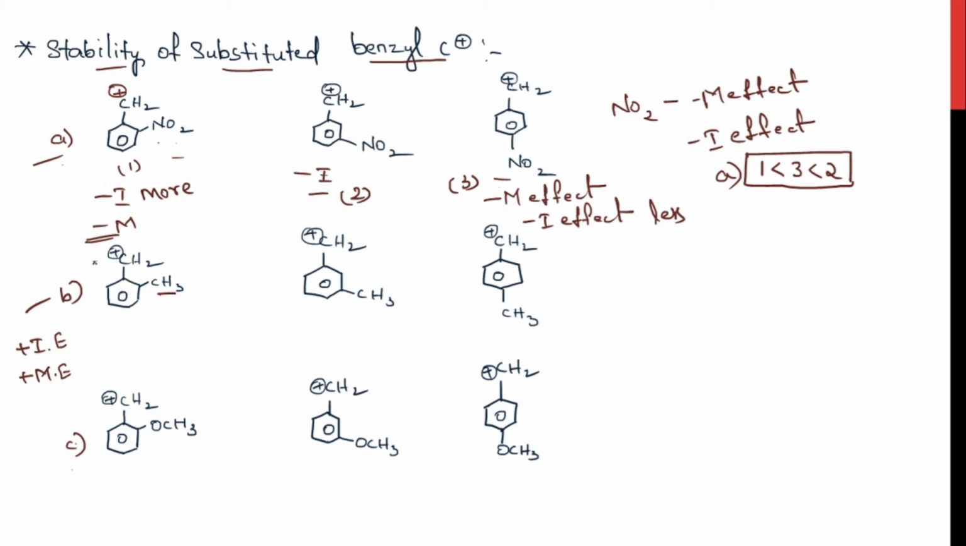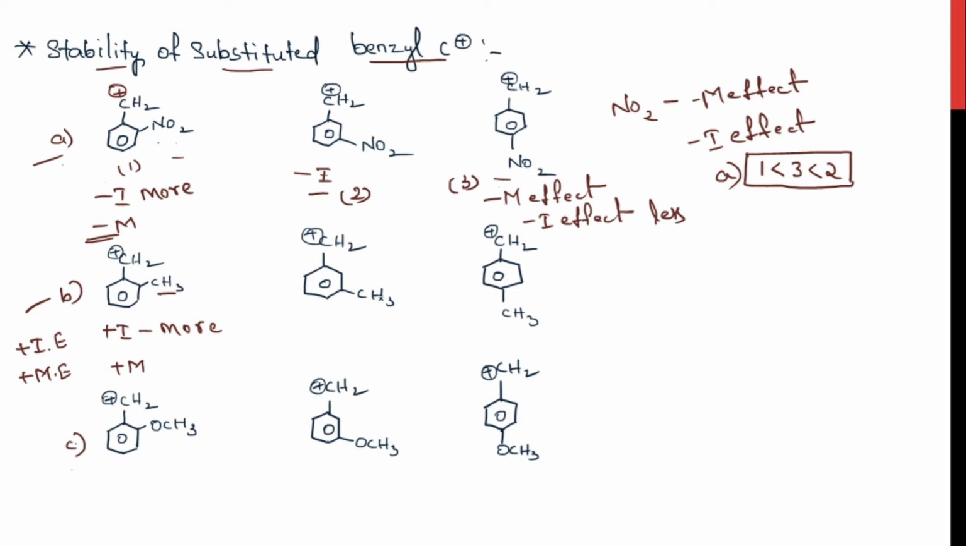So at what position is the methyl group able to donate more electrons? We need to find the position where the methyl group is donating the electrons more effectively, right? That would be the more stable one. In this particular molecule, the methyl group is in the ortho position. So the positive inductive effect would be more, and it also shows the positive mesomeric effect.